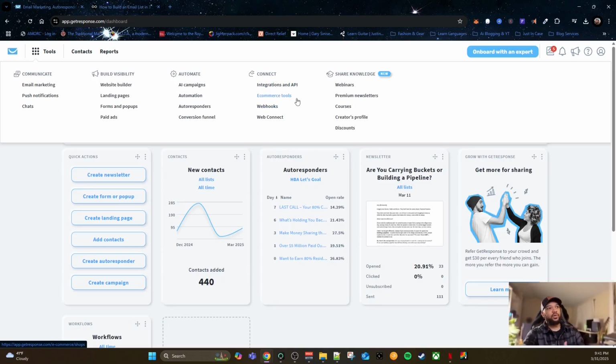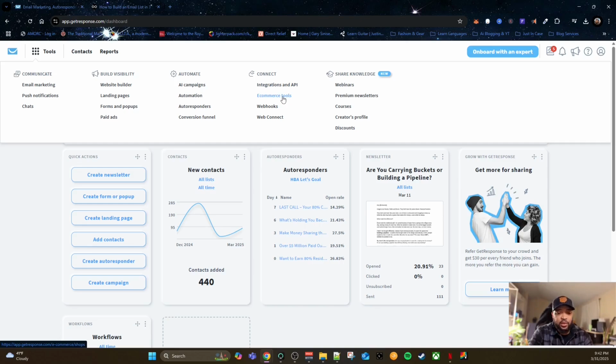All right, so here is the other part. I'm not going to go through all these because I personally don't use a lot of these, but with the integration and API, you can integrate with pretty much everything, because GetResponse has been around since like 1990-something. So if there's a software on the internet, it more than likely integrates with GetResponse, because they've been around for so long. It's a very good chance that whatever you're using, it integrates with GetResponse. So that's pretty neat.